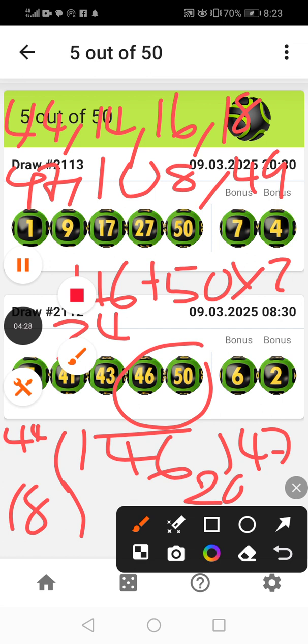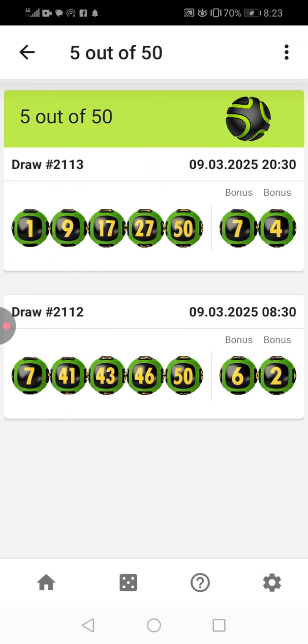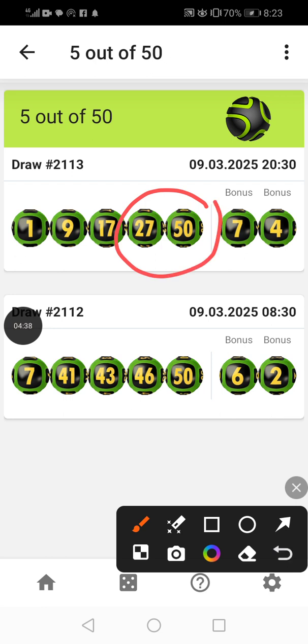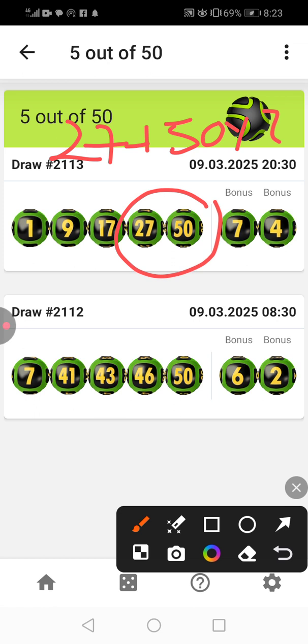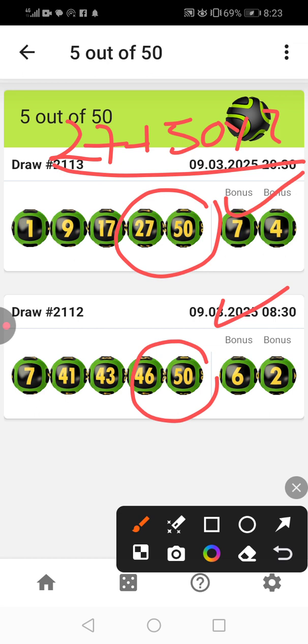So yeah guys, you can go and try 550, but to be safe, you're also going to say 27 plus 50 times 2. Understand? You get another code, you use it again. And also with this one, you're going to have a chance of balancing, and maybe if these numbers do not come in the morning, at night they'll come. It's like in the UK, that's what they do.